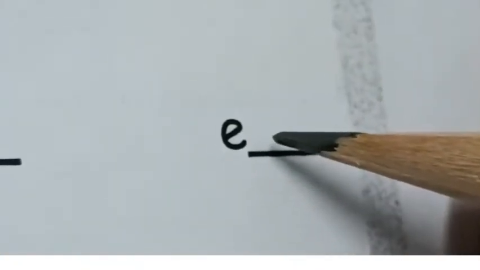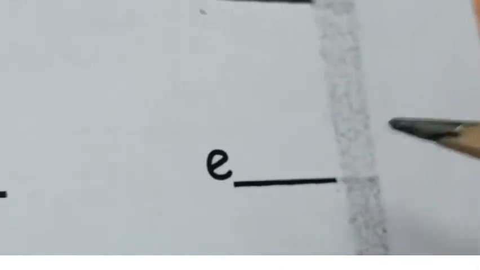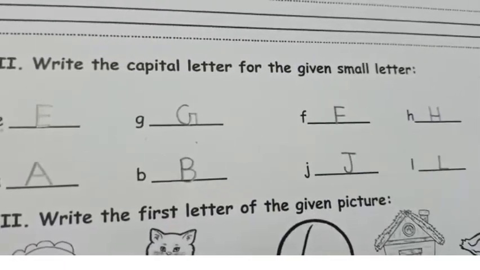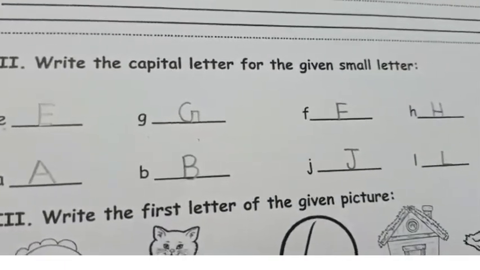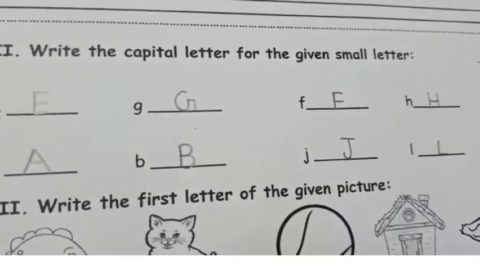Now again, what is this? It's letter E, small letter E. We have already done. Again, let's write standing line, sleeping line, sleeping line, sleeping line. Capital letter E.